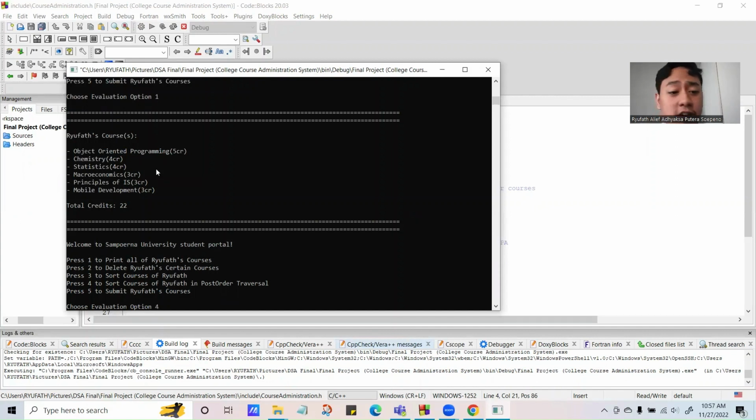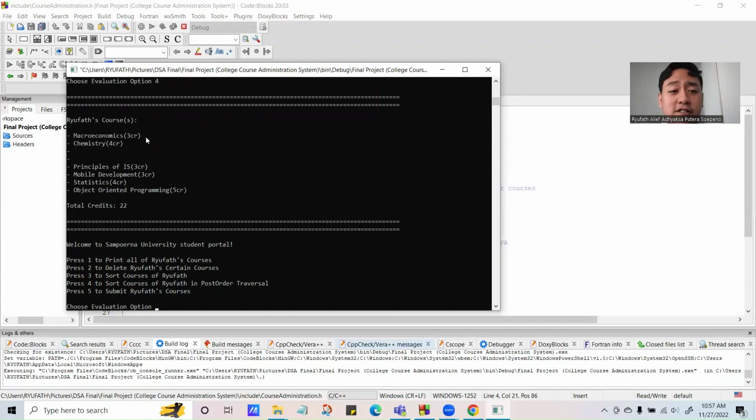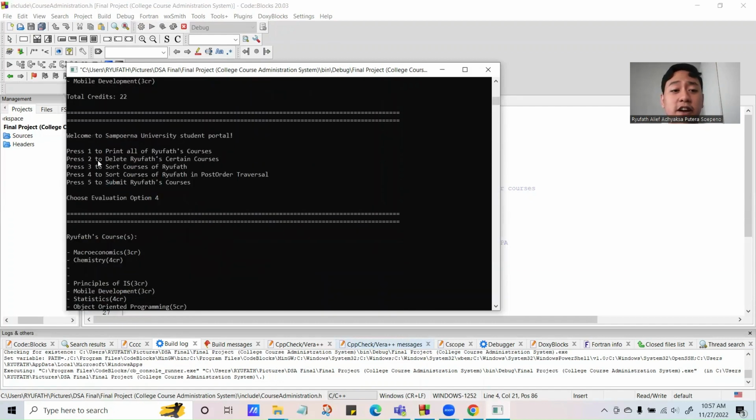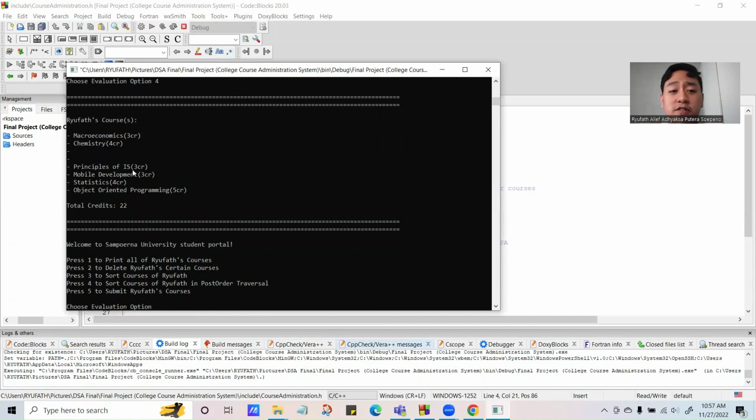So if we click number 4, option 4, it will then print out the courses in post-order traversal. And now we also notice that there are some gaps in the post-order traversal sorting, as you can see from these dashes right here. Well, we really tried to improve this code, but even if we did, it's not really effective. Therefore, this is the best that we can do. But still, it follows and applies the post-order traversal sorting rule. So these are the courses before, and now these are the courses sorted in post-order traversal.